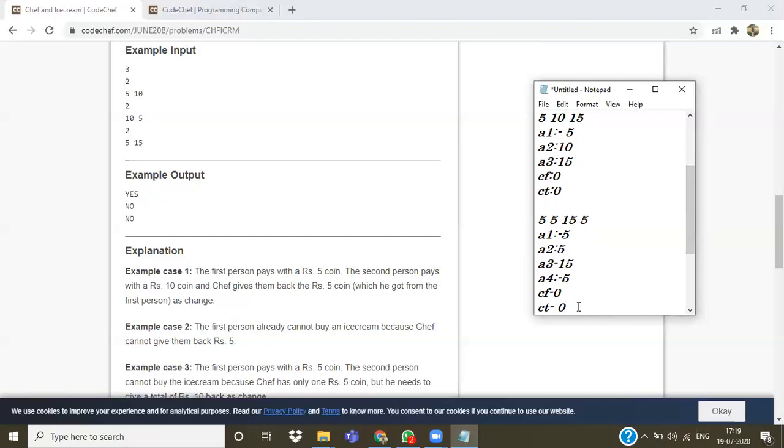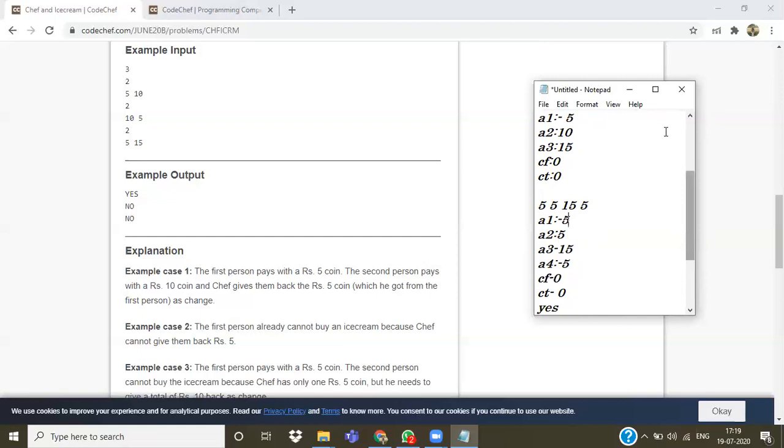If yes, then we will decrement it by 1. Otherwise, we will move to CF and check if CF is greater than or equal to 2. If yes, then we will decrement it by 2. Otherwise, we will print no, that it is not possible to give them ice cream. If the person is giving a 10 rupees coin, then we will check CF. If it is greater than or equal to 1, then we will decrement it by 1. Otherwise, we will print no, because it is not possible to give them ice cream.